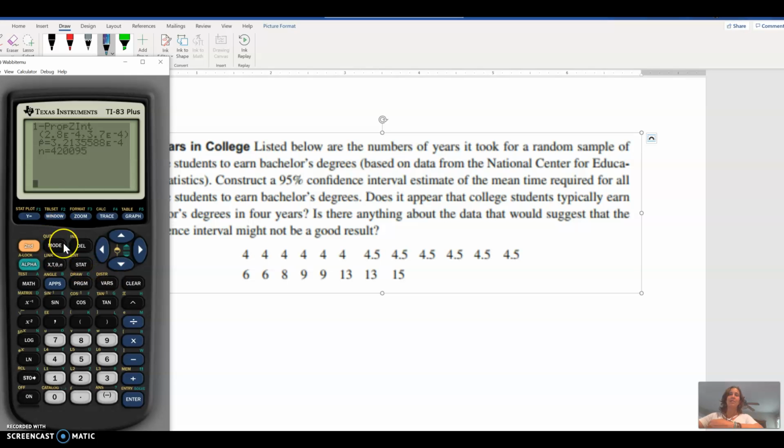We did do this one in class, so I'm just going to kind of write down the summary. You can go back and watch the video of today's lecture from the morning to see all the details when we walk through this problem. But I would go to Stats Edit and put all these numbers in my list. You'll see here I already have them all in my list from this morning. I had forgotten one, 4.5. So there's 20 numbers all entered in here. Then I go to Stats, Tests. Now this is a mean, and I do not know sigma, the population standard deviation. All I have is a sample test. So I'm going to do an interval, and because I do not know sigma, I'm doing a t-interval.